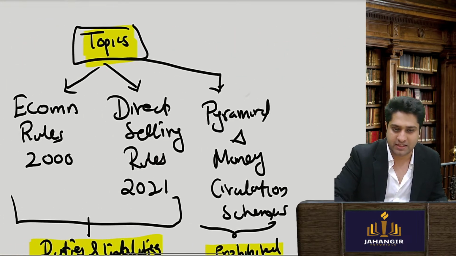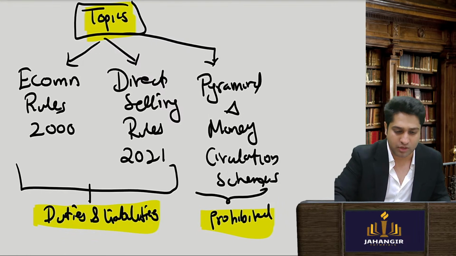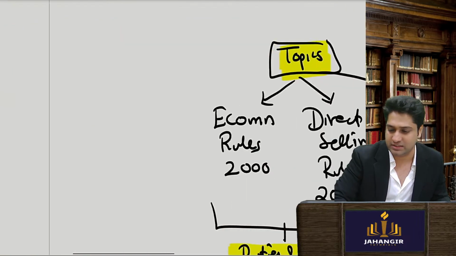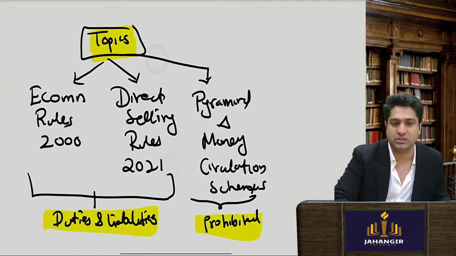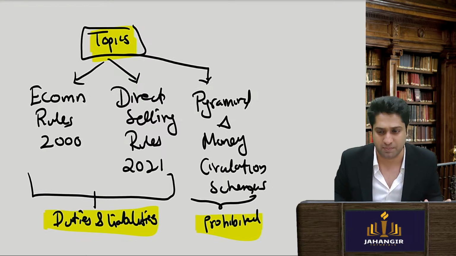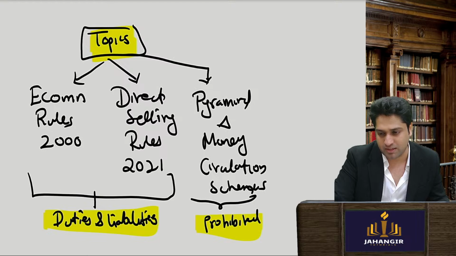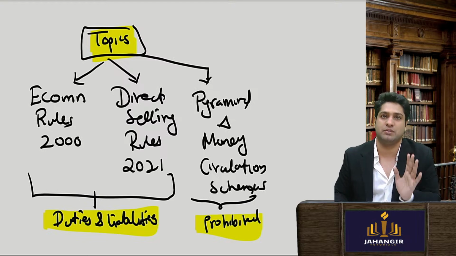And another thing is what we will be studying in this chapter. So let's start. It's the e-commerce rules, direct selling rules, and pyramid and money circulation scheme. I will go really fast on it, so you don't have to worry. In a span of 15 minutes, this entire chapter will be covered.